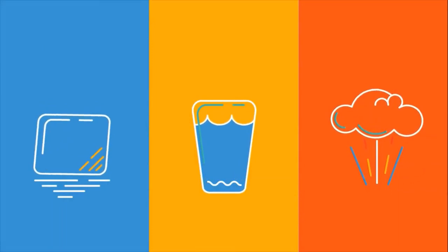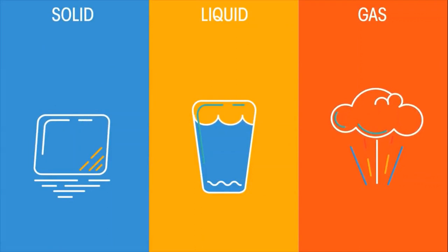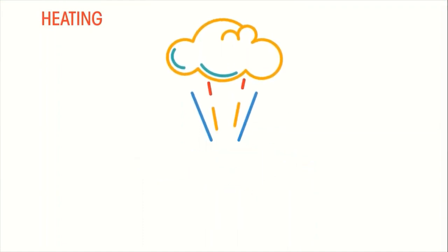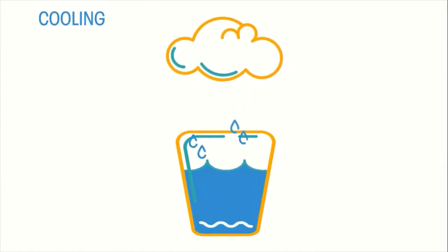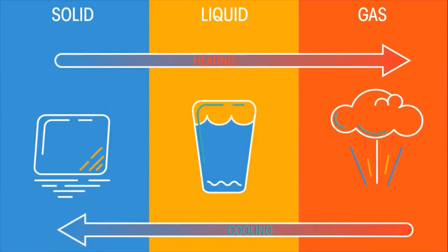Have you ever wondered why ice turns into puddles of water on a sweltering day? Keep watching and you'll find out. On Earth, materials exist in one of three main states of matter: solid, liquid, or gas. Materials can change between these states. When a state change occurs, a substance's properties will also change. Maybe not too surprising. However, if the state change is reversed, the substance will recover the properties it had to begin with. Neat. Matter can transition between the three states when heated or cooled.